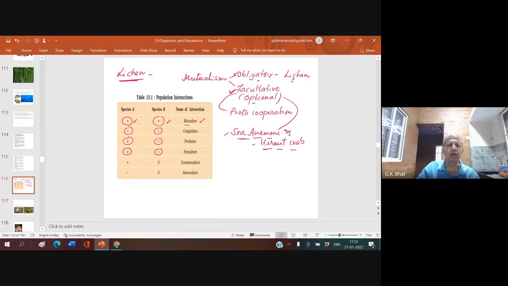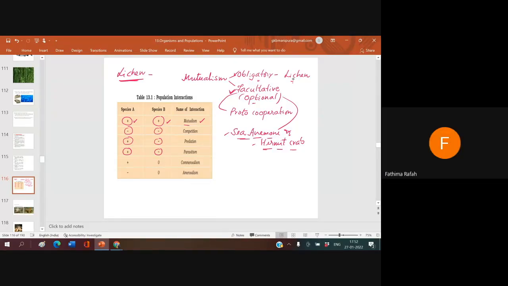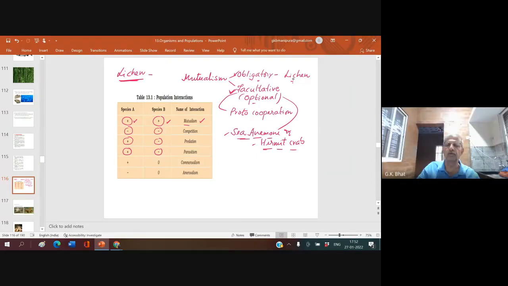Commensalism, I will tell you about it. What is commensalism? In commensalism, I shall give an example. It will become very clear to you. One is getting benefited, and the other is neither benefited nor harmed. It is neutral.